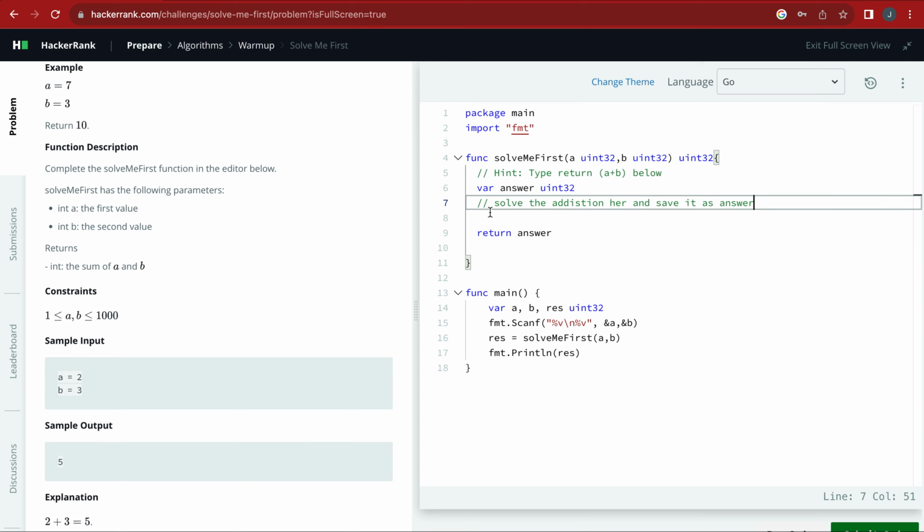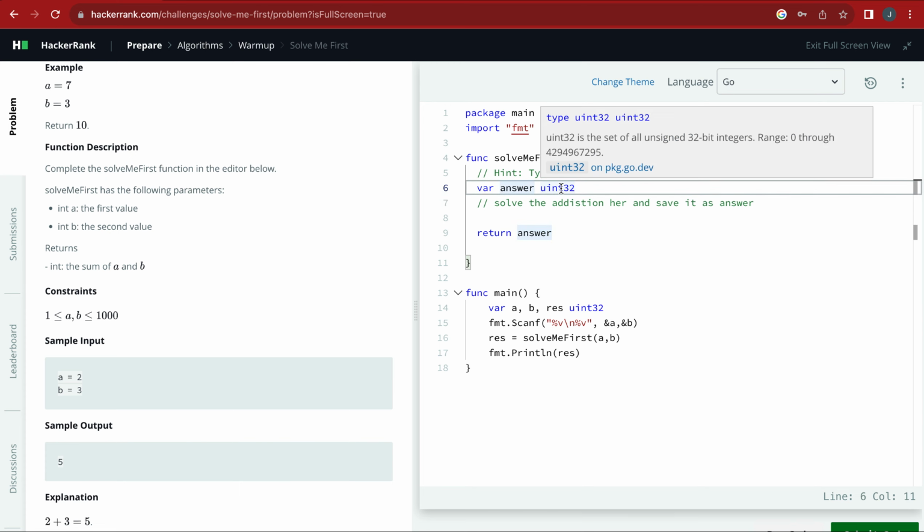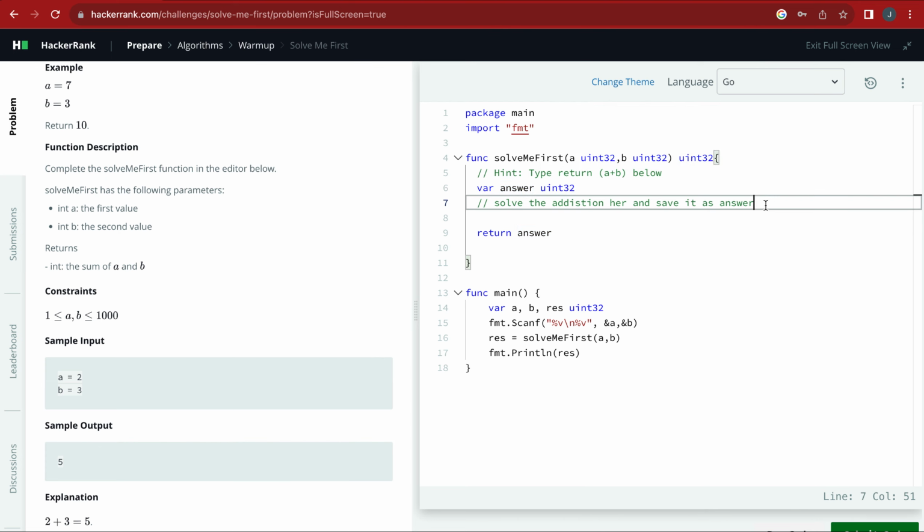So that's the easy thing. You solve whatever you want to solve here, save it as answer, and then you return answer. So you can see you're returning a uint32. So that's the hack I usually go with, right?